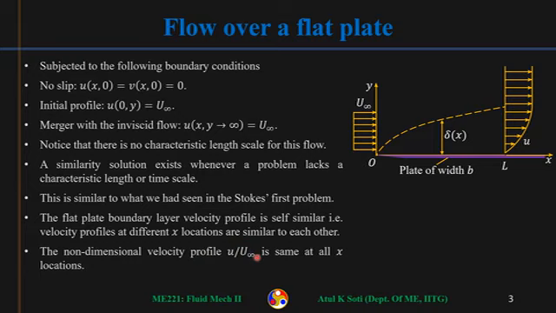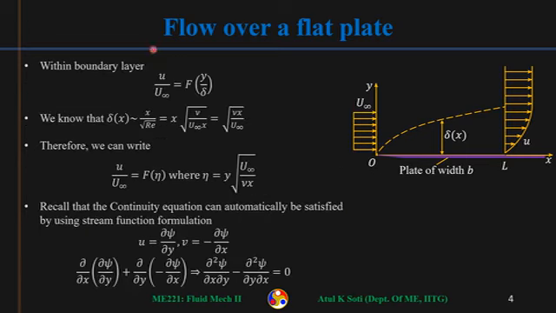What is the non-dimensional velocity? U by U infinity, where we have a reference velocity. So this non-dimensional velocity U by U infinity, at any x, this profile will be the same. And we'll see how that is possible. So the non-dimensional velocity profile within the boundary layer, U by U infinity, will be a function of y by delta, the boundary layer thickness.